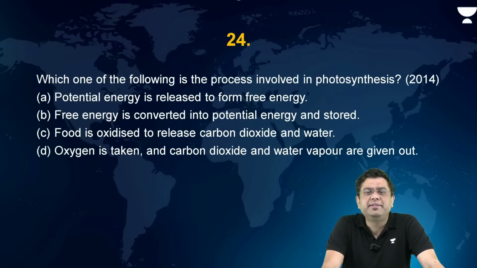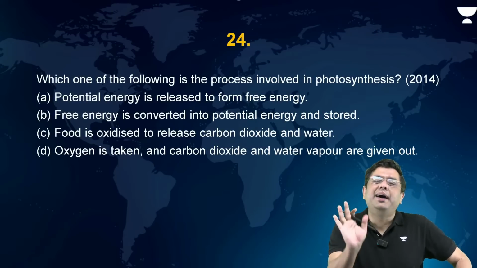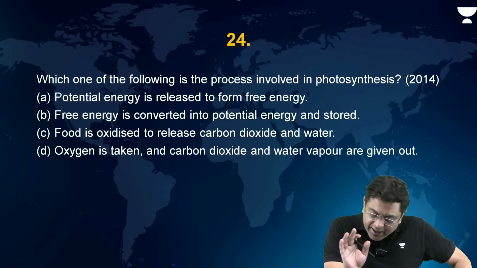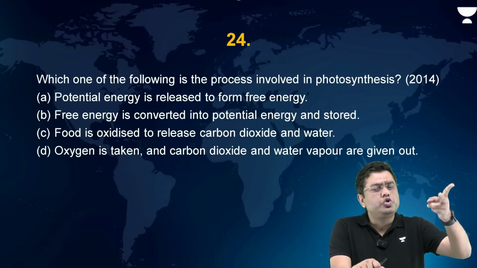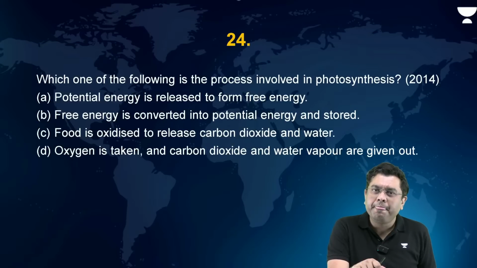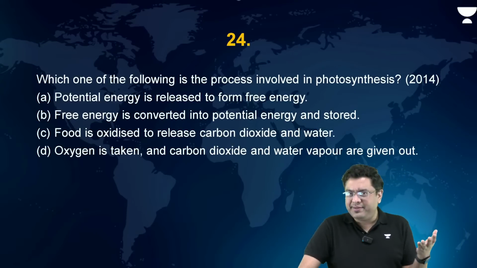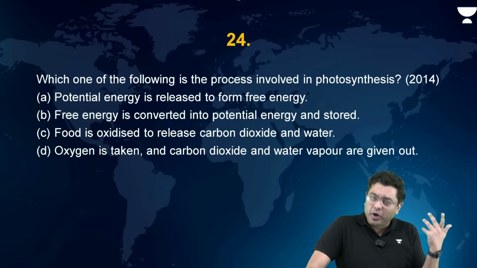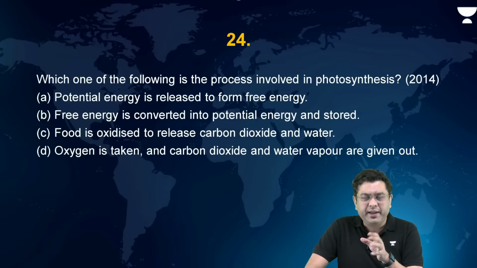You can ascribe it to science and tech also, or environment and ecology as well. So here, think about the question carefully before replying with the answer D. In the process of photosynthesis, is oxygen produced or is carbon dioxide produced? During photosynthesis, which you would have read in your basic sciences in class 6th or 7th or even earlier, there is consumption of carbon dioxide and production of oxygen.